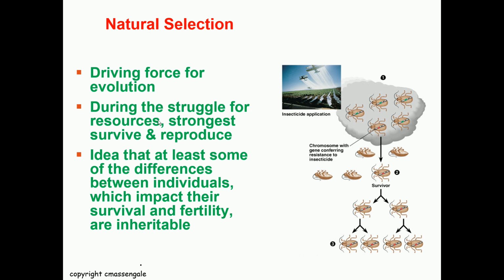In those conditions, the organisms which can adapt best to the environment are the ones which are going to survive, and the ones which survive are the ones which are going to reproduce and propagate their own kinds. So the idea is that at least some of the differences between organisms which impact their survival and fertility are inheritable.